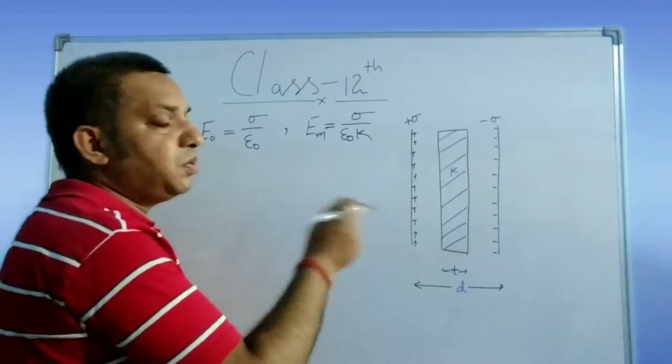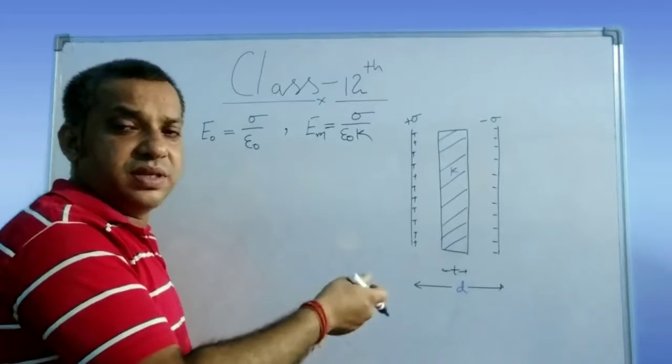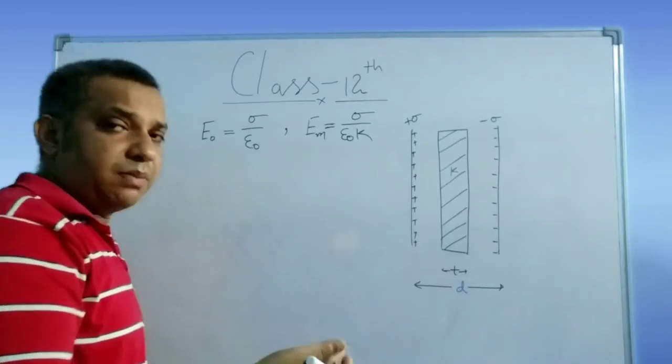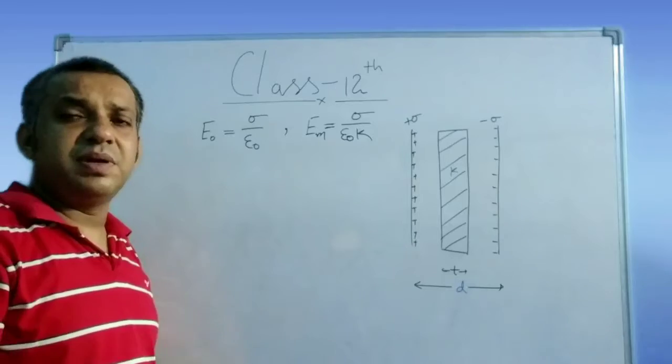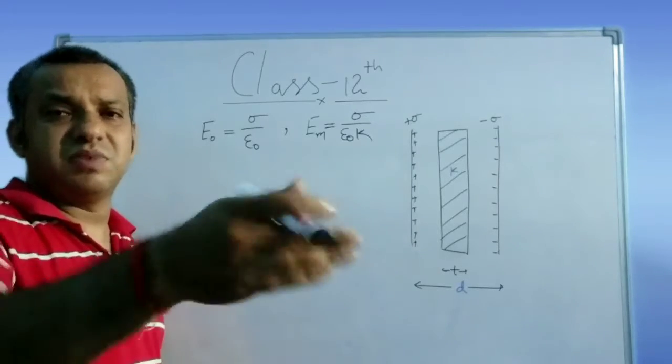Right? So because of the movement of both the electric field, you just see, and potential is a what? Potential is a scalar quantity. So simple, it is an algebraic sum. So V is equal to V1 plus V2.